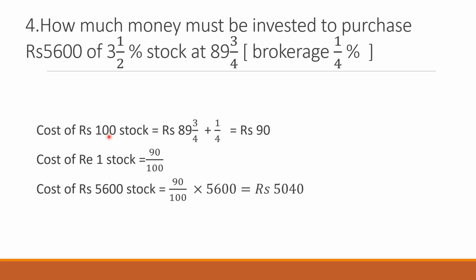So in order to buy rupees 100 stock, you have to pay 90 rupees. Now the cost of 1 rupee stock will be 90 upon 100 and the cost of 5600 stock, which is asked in the question, is equal to 90 upon 100 into 5600, which gives you 5040. So for the value of 5600 stock, you just have to pay 5040 rupees because you are getting it at a discount. Here a discount is mentioned. Next,